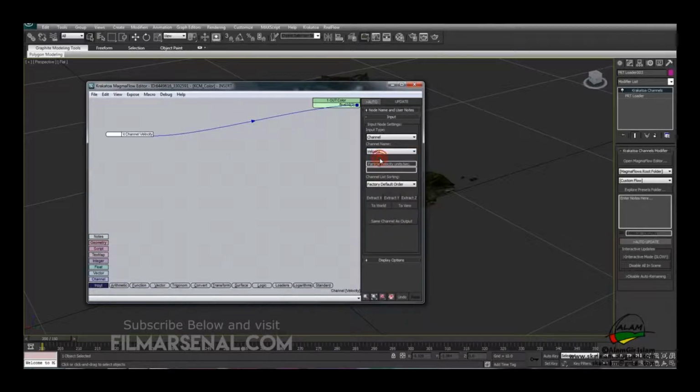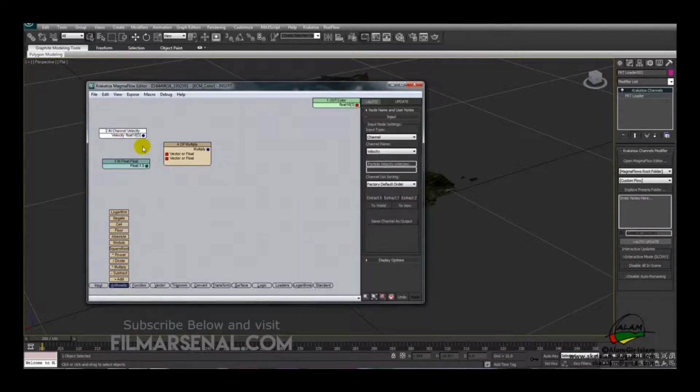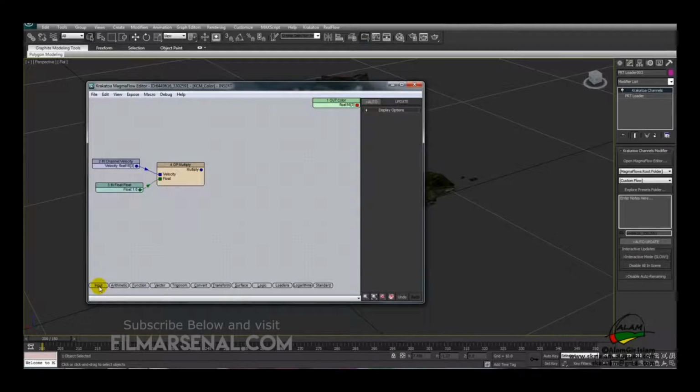we'll use velocity. So next we'll click on this input and create a float integer, and from arithmetic we'll create a multiply. So we'll select this link and hit delete. We'll double click on this to expand, and we'll connect the velocity float to the multiply and integer float to the multiply.